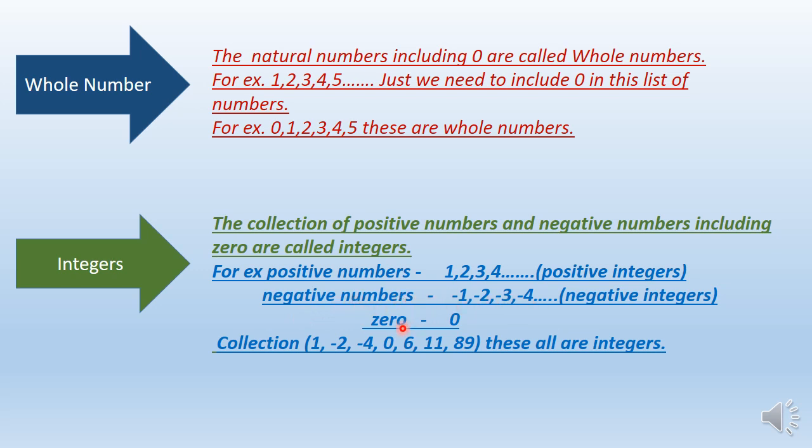Okay, and 0. All this combination of numbers is called integers. Means in integers, whole numbers are also there, natural numbers are also there, and all numbers are included in integers. Positive, negative, and 0. Clear?